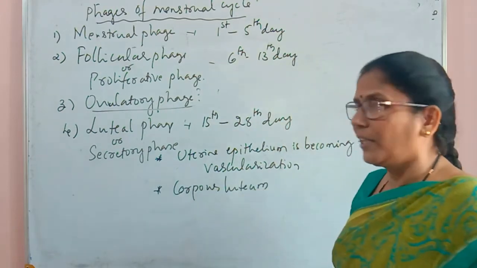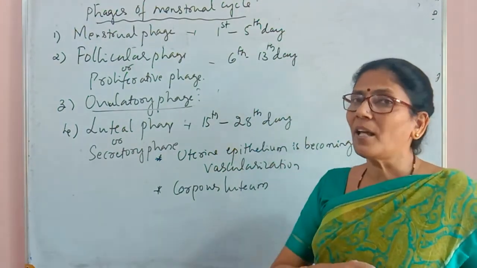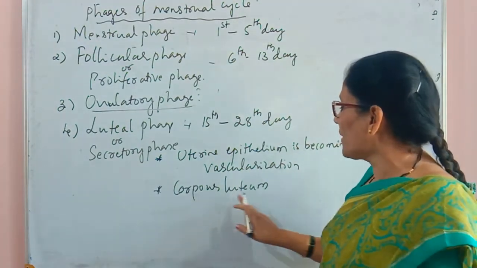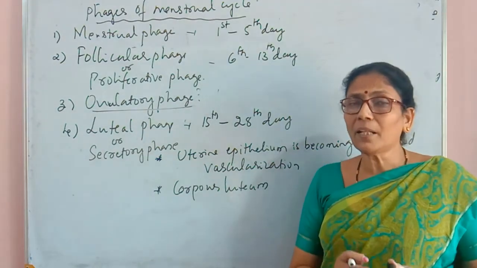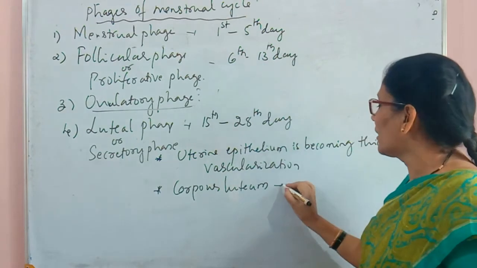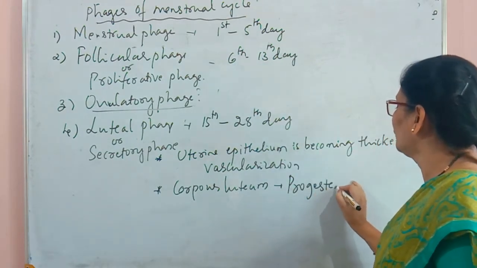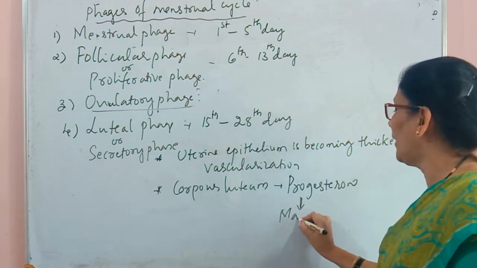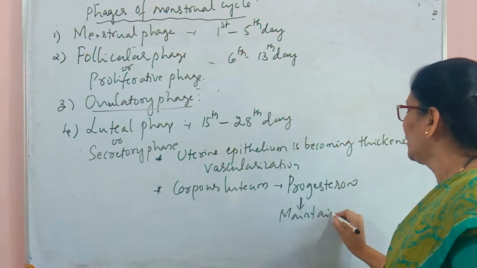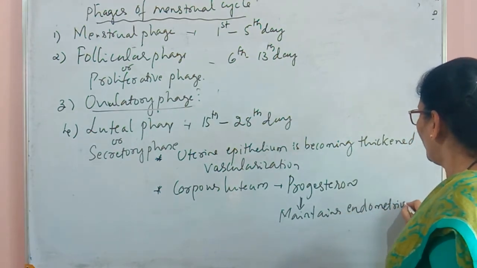So the Graafian follicle which has ruptured and released the secondary oocyte now becomes a corpus luteum. This corpus luteum is a temporary endocrine gland that secretes the hormone progesterone, and this progesterone maintains the endometrium wall.